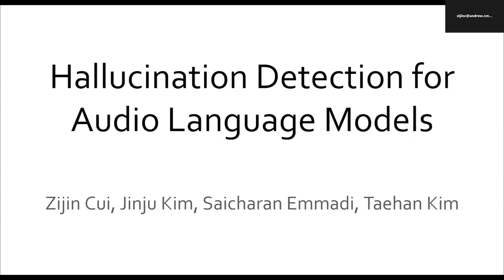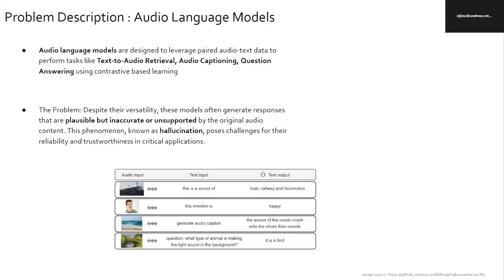Hi, in this video, I will introduce our project on hallucination detection for audio language models. Audio language models perform tasks like text-to-audio retrieval, audio captioning, and question answering using paired audio-text data. However, these models often generate responses that seem plausible but are inaccurate or unsupported by the audio, a phenomenon called hallucination, which affects their reliability in critical applications.